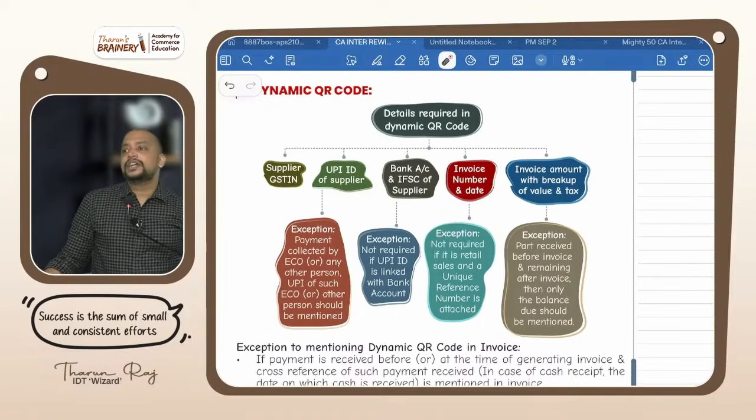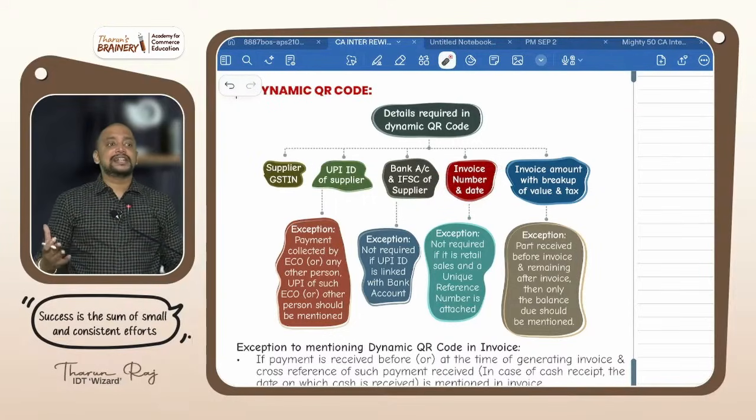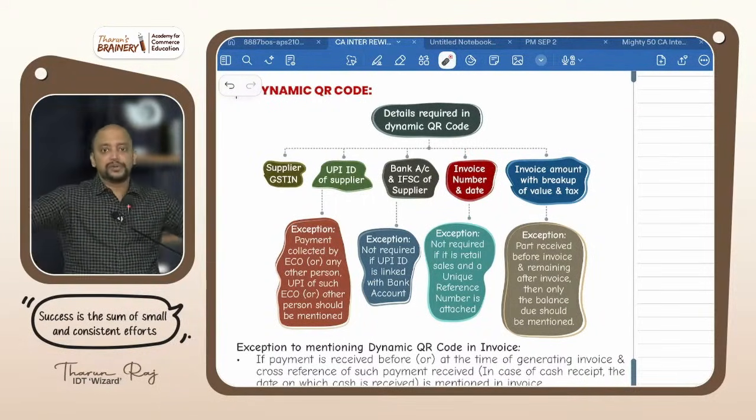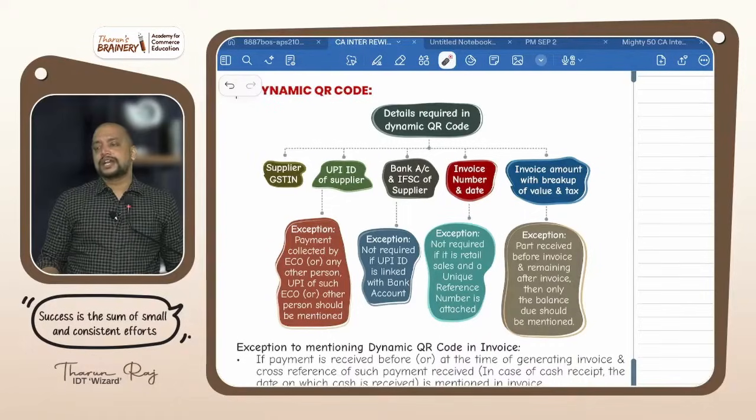Next, bank account and IFSC code. If the bank account is connected to the UPI ID, then no need to give the bank account separately, because through UPI itself the bank can be tracked. And invoice number and date. Suppose it is a retail sale, 10 counters will be there. At a time, all the people will be generating bills. So how to give the invoice number? Any unique number they can adopt. Then invoice amount with breakup of tax.